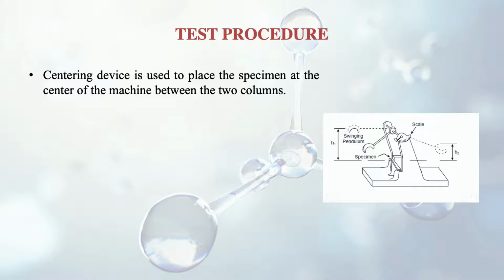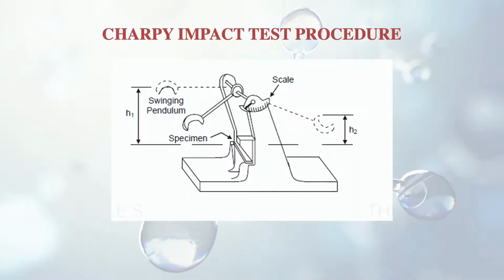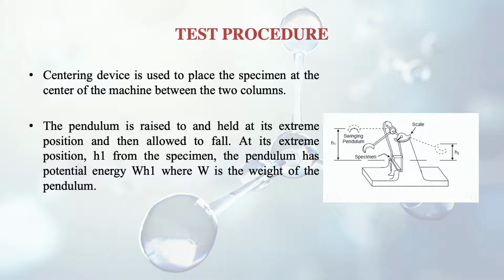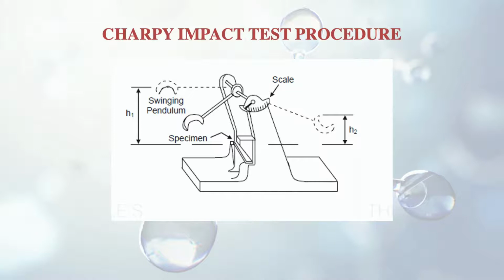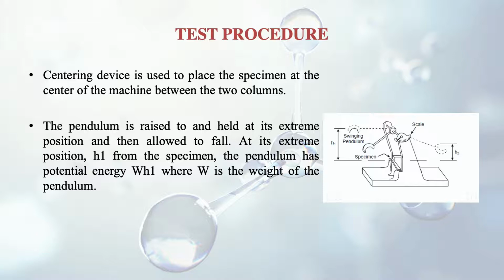The pendulum is raised to and held at its extreme position. So this pendulum is raised to the extreme position. Here it is given in the figure also, and after positioning it like that, we release it. It is allowed to fall. So at its extreme position, if you say that it is at a height of h1, we can say that it is at a height of h1 from the specimen, vertical height. Then the pendulum will have potential energy WH1 at the extreme position. W is the weight of the pendulum in this expression.